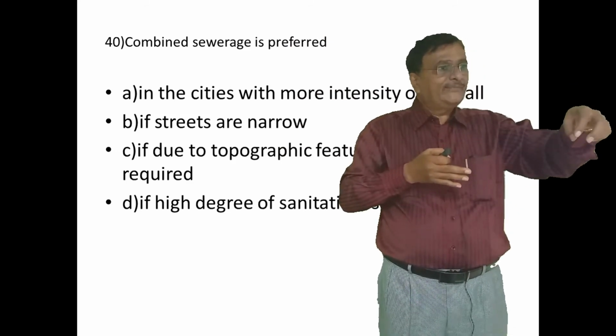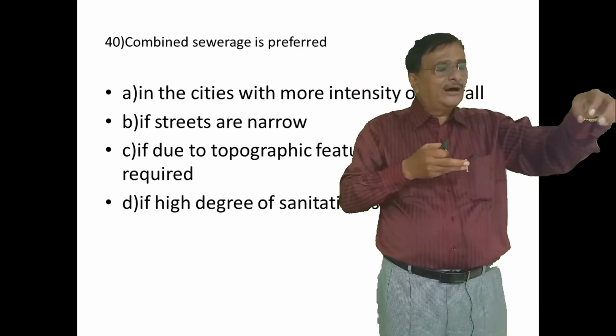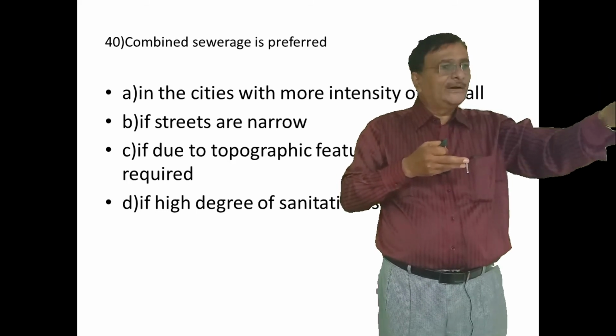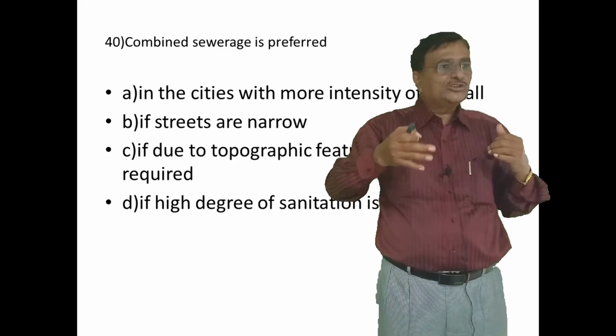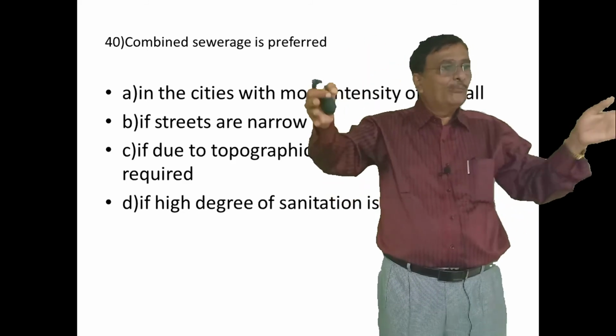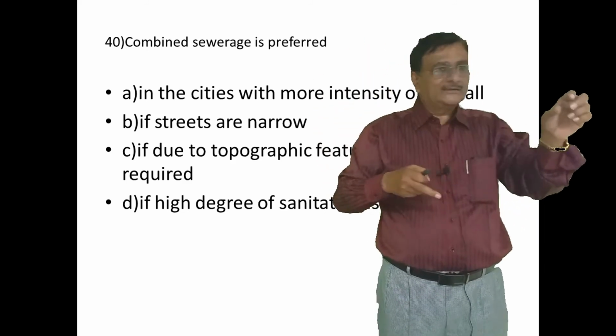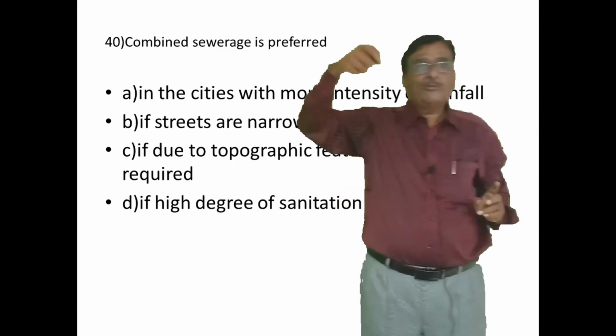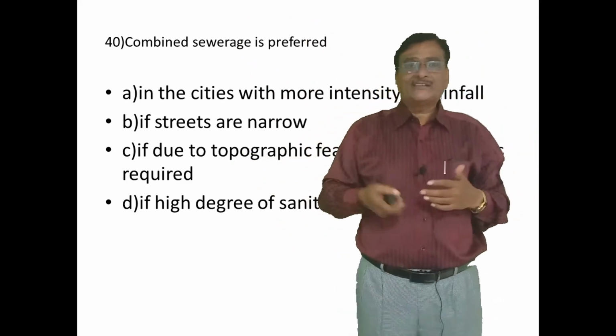The sanitary sewage from the residential building and the storm water from the rain are carried combined together. That system is known as the combined sewerage. The question asks where the combined sewerage system is preferred.